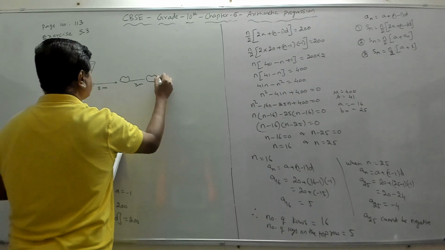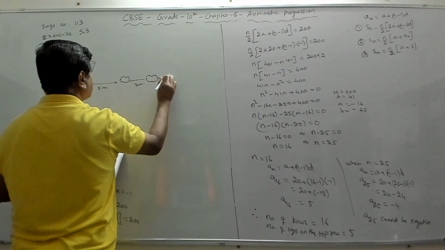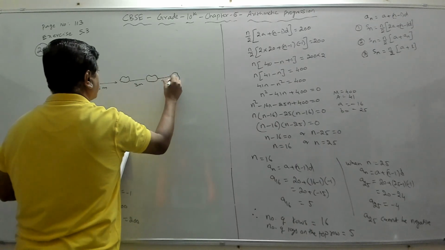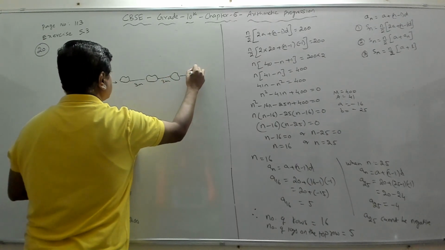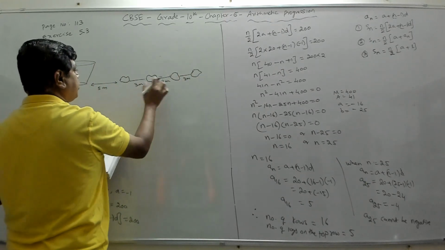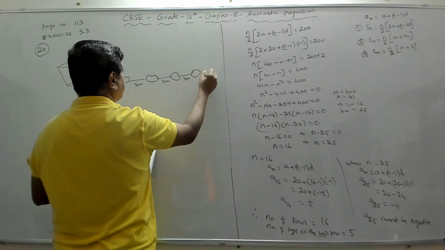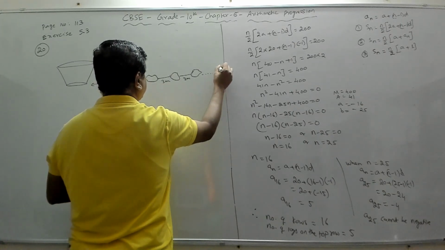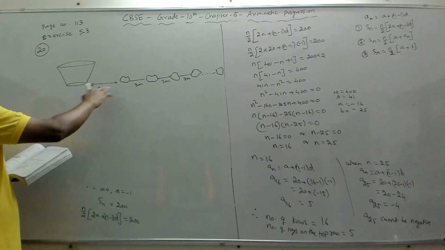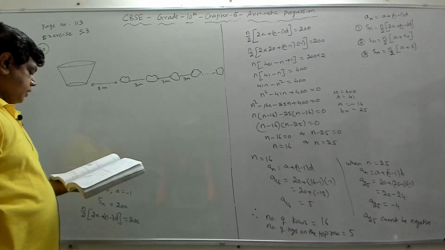The other potatoes are 3 meters apart. This is another potato, 3 meters. Again another potato, 3 meters. So after that, the distance between any two potatoes is 3. Like that, you have 10 potatoes. This is the last potato. So that's how the potatoes are placed, right?